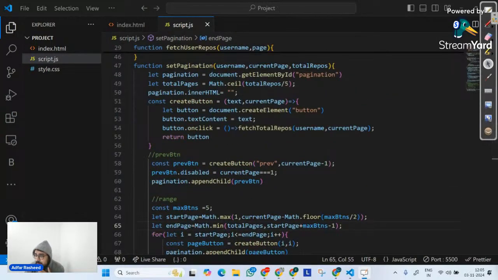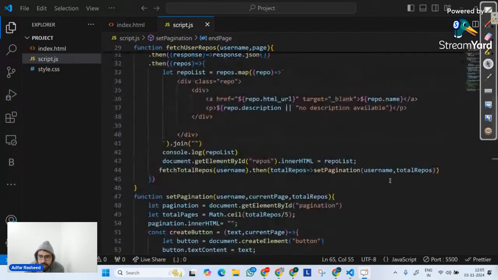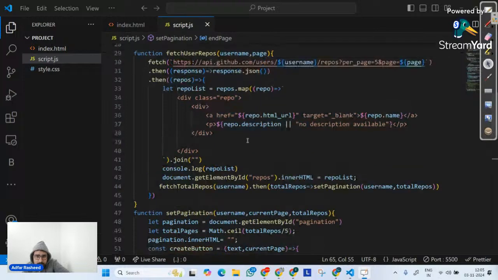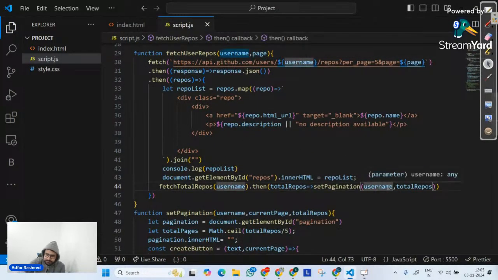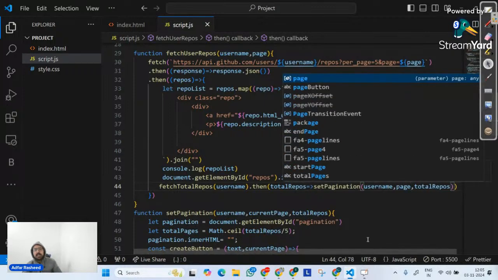So now we have defined our set pagination properly with proper logic, whatever the logic was supposed to be. Now I have called the set pagination with username, current page, total pages, but I have not passed current page over here. What is the current page that we have to pass here? Do we have page here? We have page. So let me pass page. So comma page. Done. Very good.